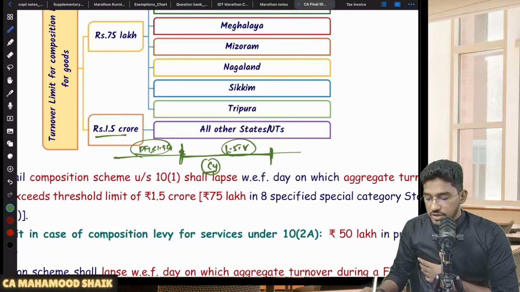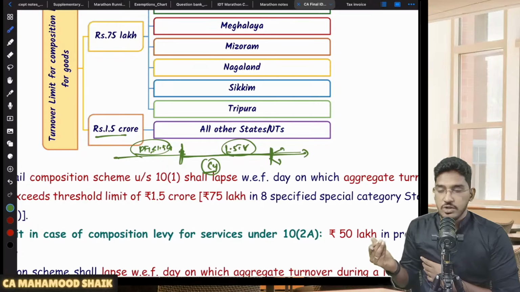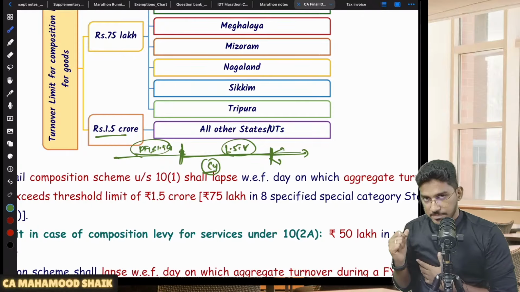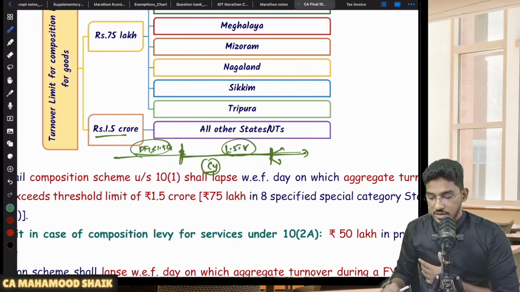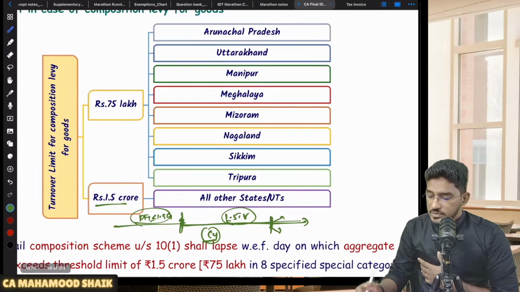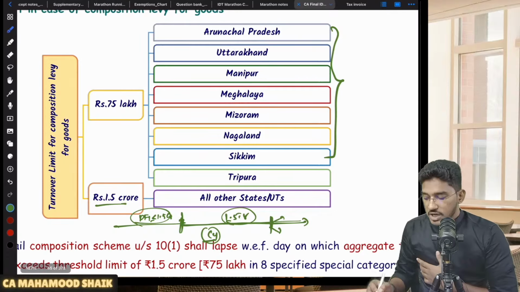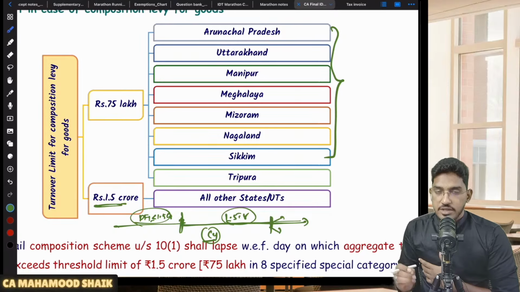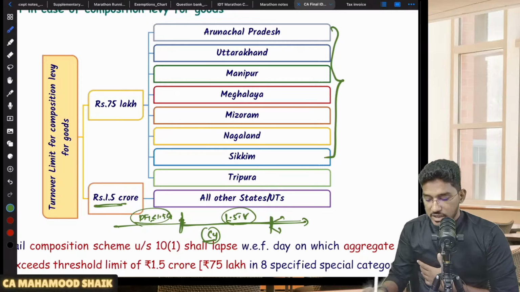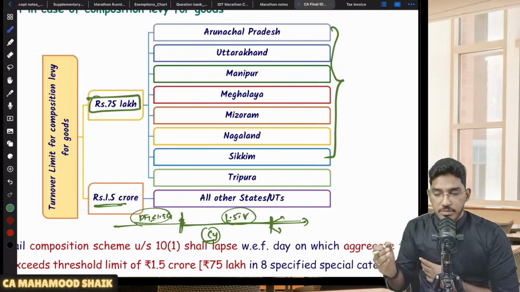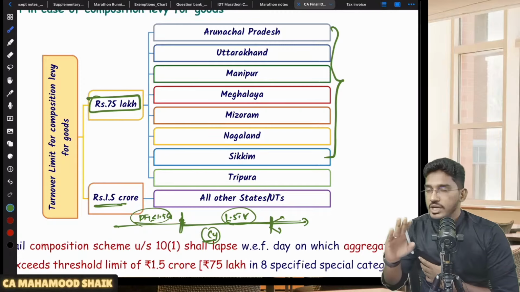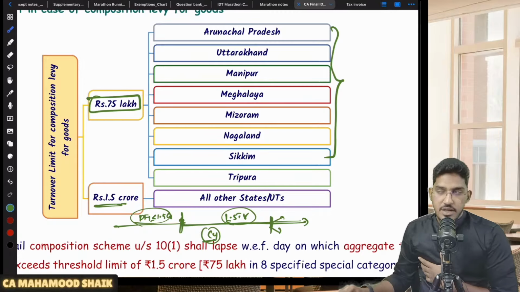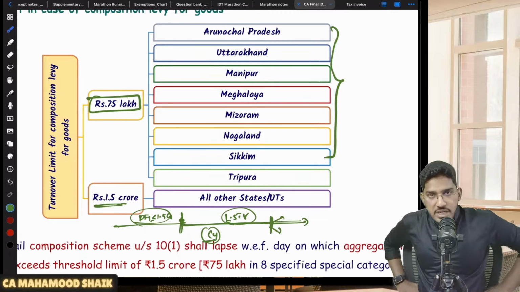In the current year, if your turnover exceeds 1.5 crore, then you have to automatically come out of the composition scheme and the regular scheme will become applicable. So this is the limit, 1.5 crore. But some special category states said, no, we don't want 1.5 crore. We will make the people registered in our state eligible for composition levy only if their aggregate turnover in the preceding financial year is 75 lakhs. And we will permit them to remain under composition scheme in the current year only up to a turnover of 75 lakhs. The government usually gave a limit of 1.5 crore.